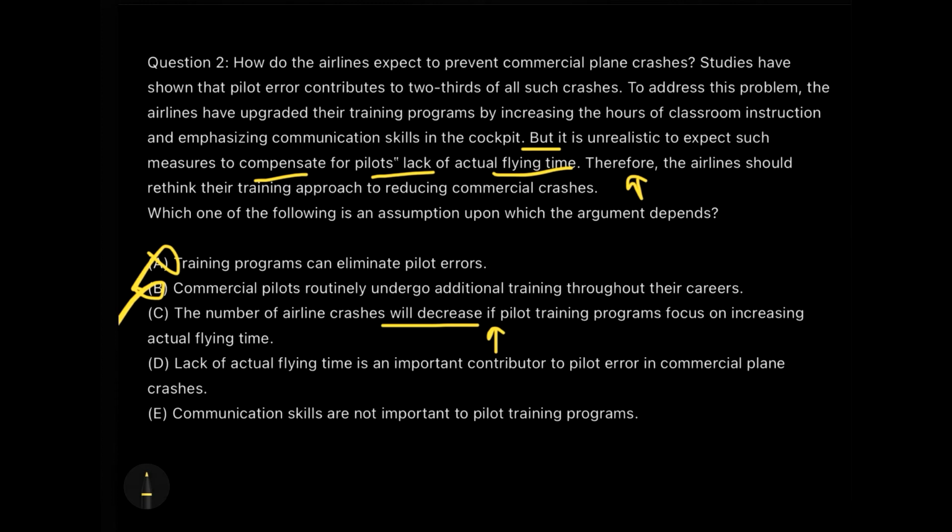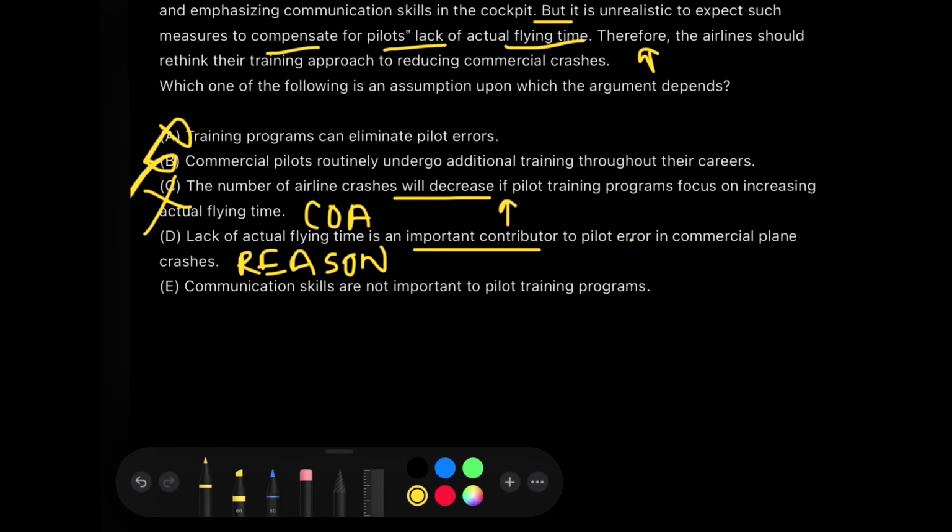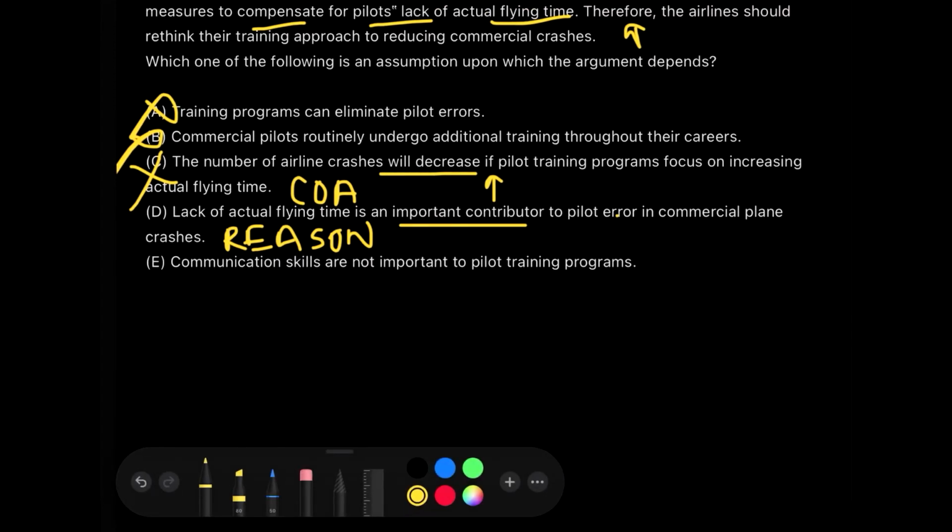Option D says that lack of actual flying time is an important contributor to the pilot error in commercial plane crashes. So again, write it down that this is a reason and this is a course of action. COA stands for course of action. So course of action is never my assumption because it's a suggestion, and my assumptions are always the not mentioned or hidden premise. That is the reason. So therefore I will always go with option D.